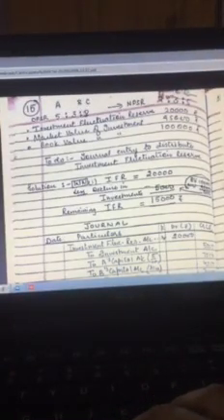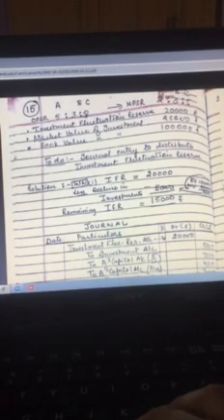Welcome class 12 students in continuation with our chapter 4, change in profit sharing ratio among partners in accounts. We continue with the concept accounting of reserves, accumulated profits and losses.